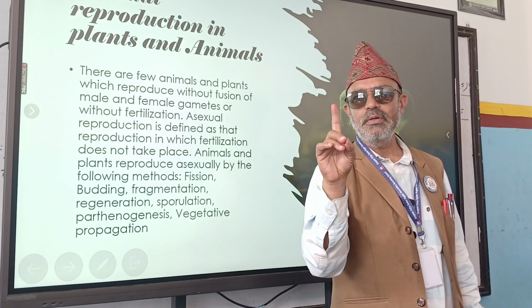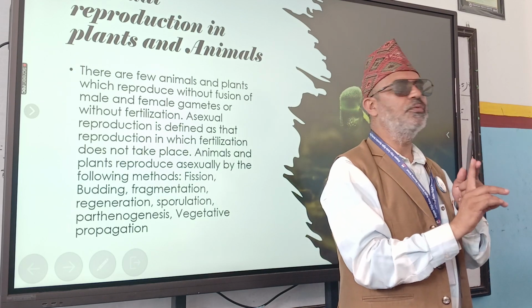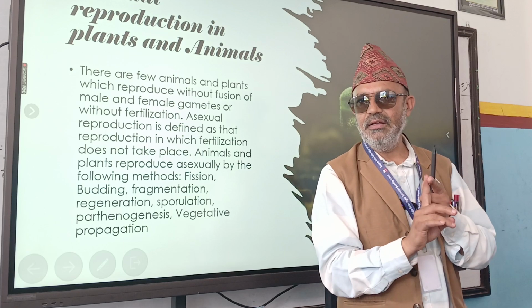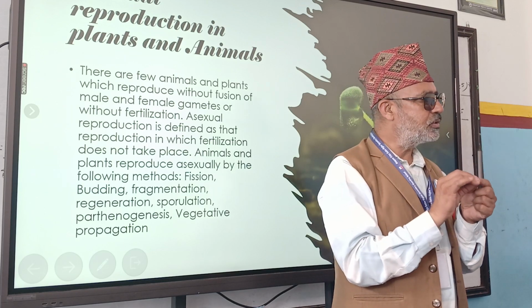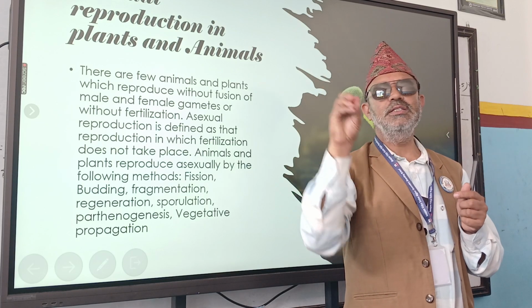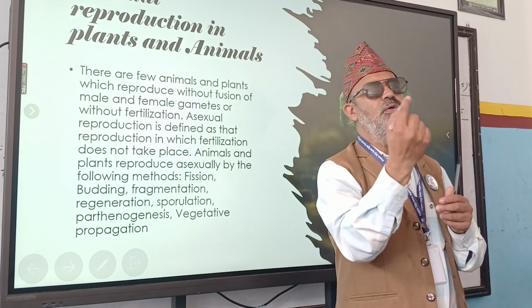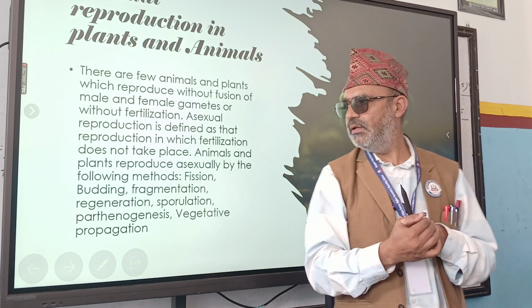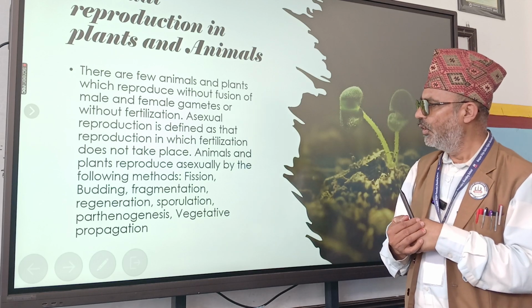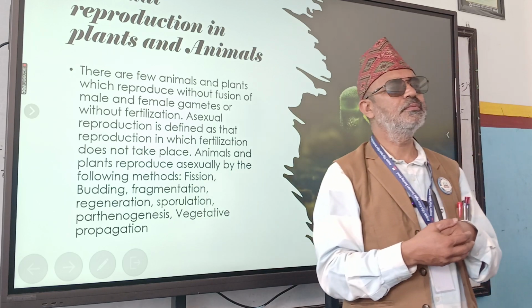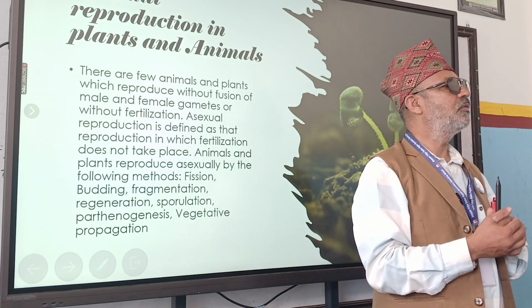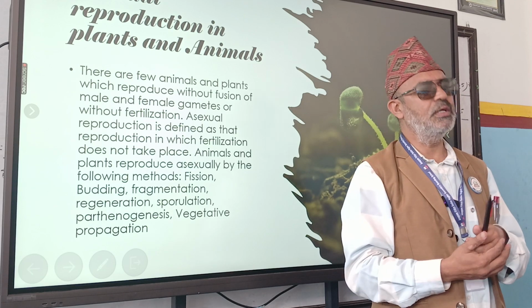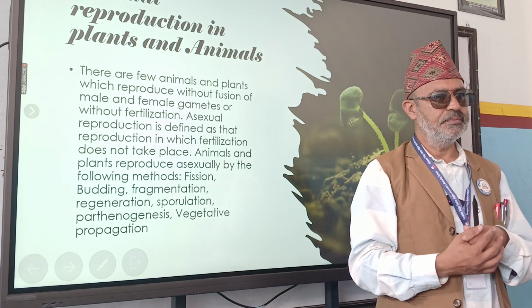If there is no involvement of gamete, means sex cell or germ cells, or if the organism is produced from only one parent, that type of reproduction is called, what do you call it? Asexual reproduction. So asexual reproduction is fast. Babies are produced quite quickly, isn't it?